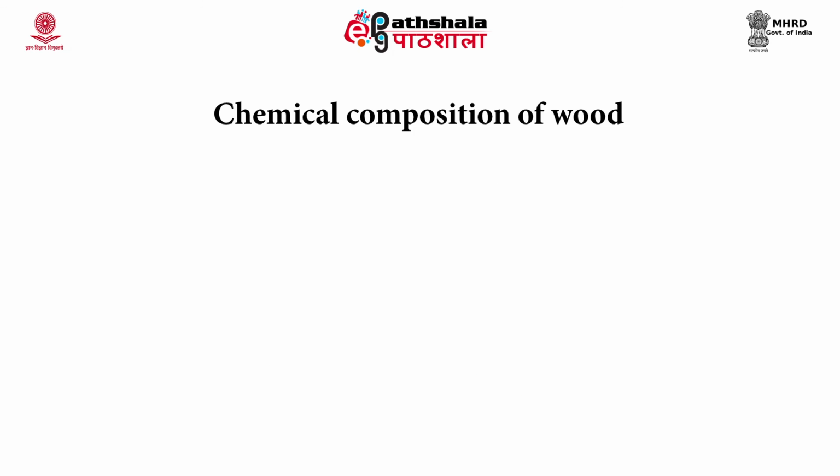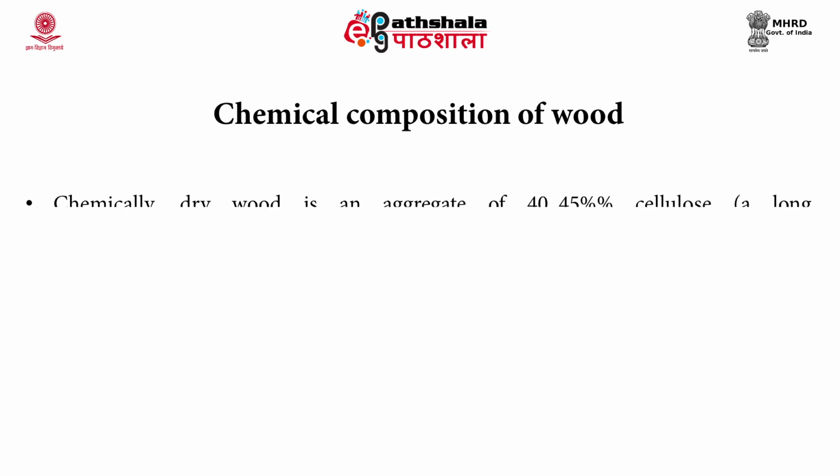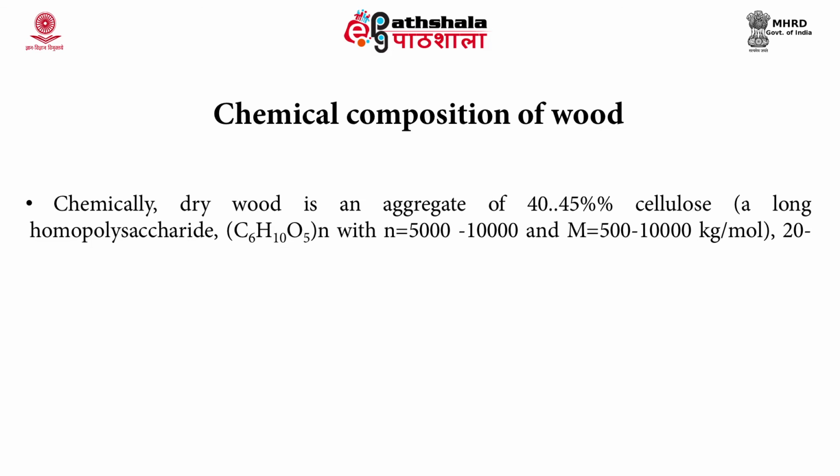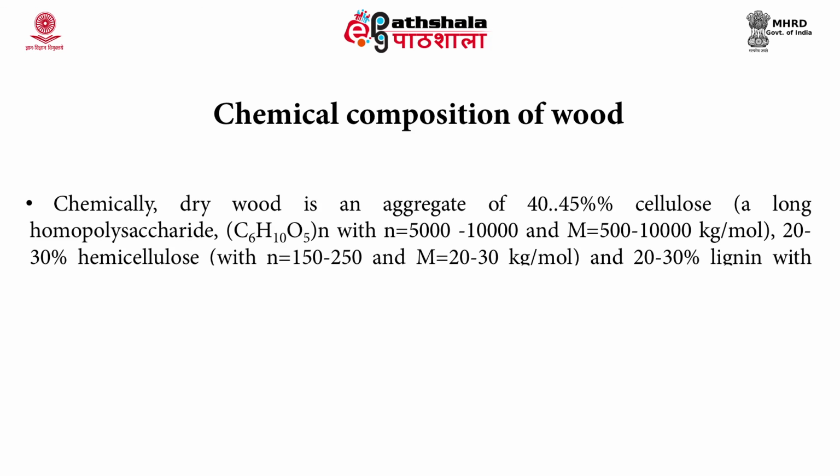In the case of dry wood, the composition contains cellulose, hemicellulose and lignin. It contains around 40 to 45% cellulose, 20 to 30% hemicellulose and 20 to 30% lignin, based on the type of the biomass.